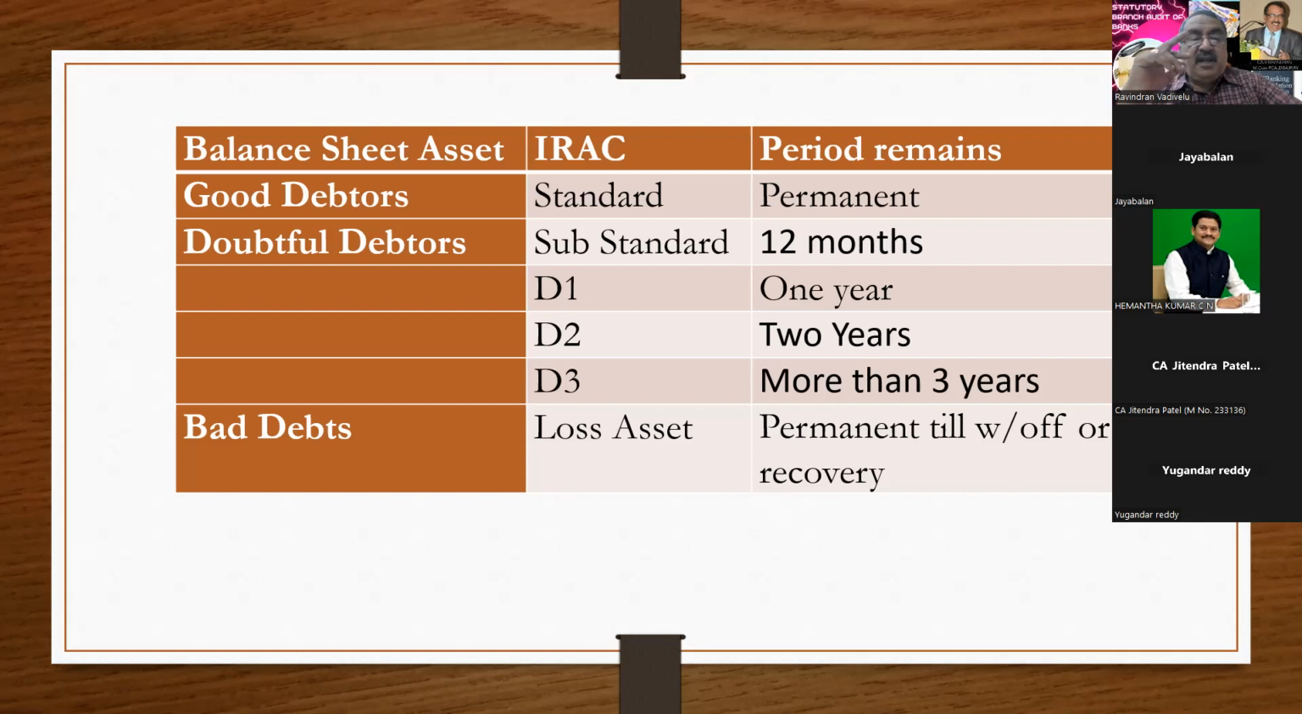So once again, to repeat: a good debt is called standard, and doubtful debts have been classified into 4 parts: substandard for 12 months, D1 for 1 year, D2 for 2 years. And if it crosses more than 3 years, then that will be classified under the category of doubtful 3. Then if they are not able to recover the money, it will be included in the loss asset.